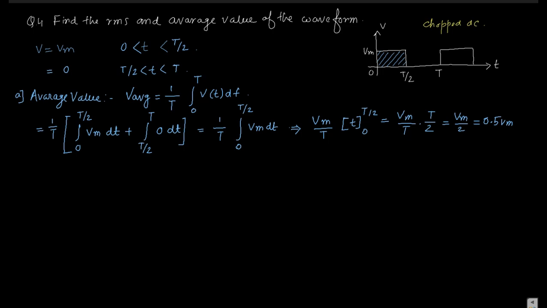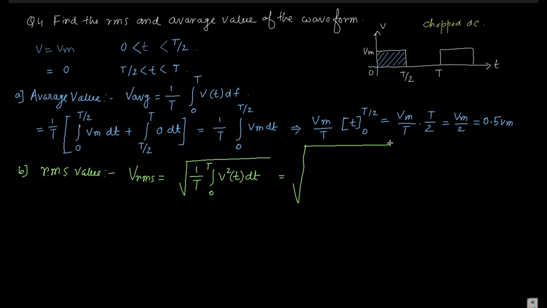Now if you consider the RMS value, Vrms is equal to the same expression, only the square is there: 1 by t, integral from 0 to t of v square dt, and again take the root. So 1 by t, integral from 0 to t by 2 of Vm square dt.